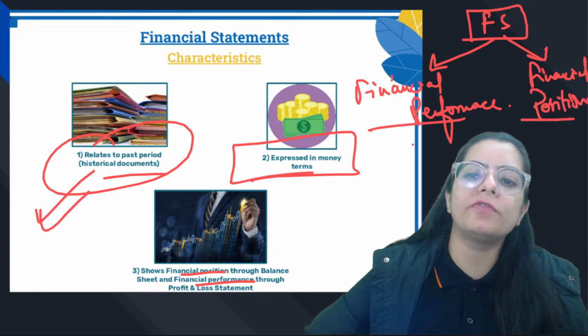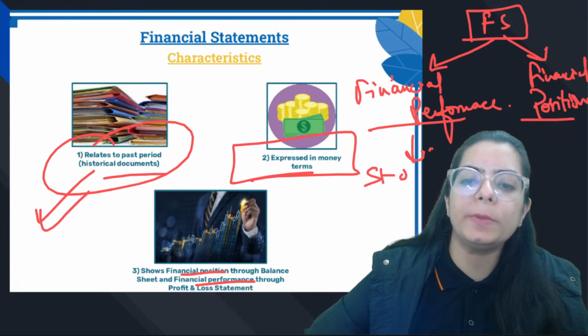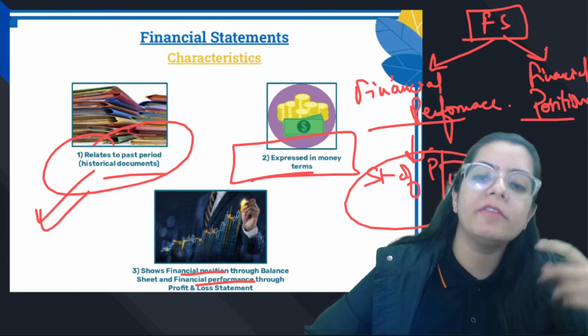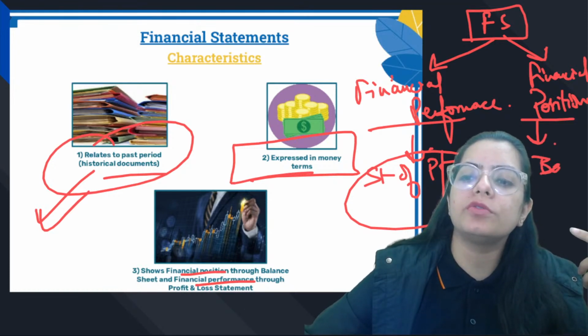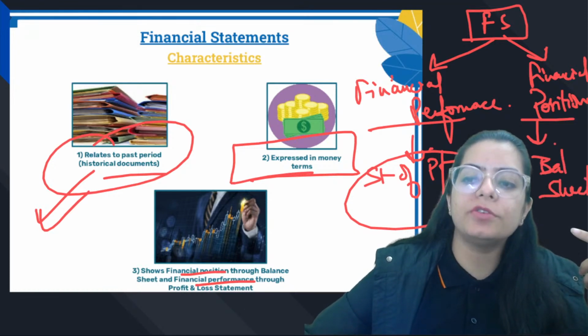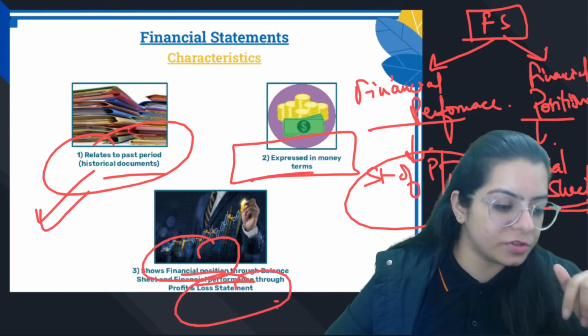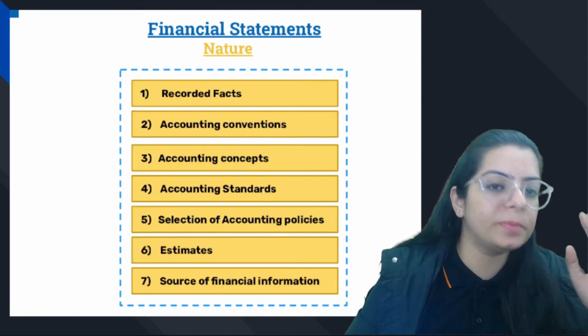So financial performance means P&L. Financial performance means statement of P&L. How are we going to know the performance of the business? We are going to know it from P&L. Where are we going to know the financial position? We are going to know it from the balance sheet, right? So financial statements tell you about two things: financial performance and financial position. Position is understood in the balance sheet, performance is understood in P&L, right?